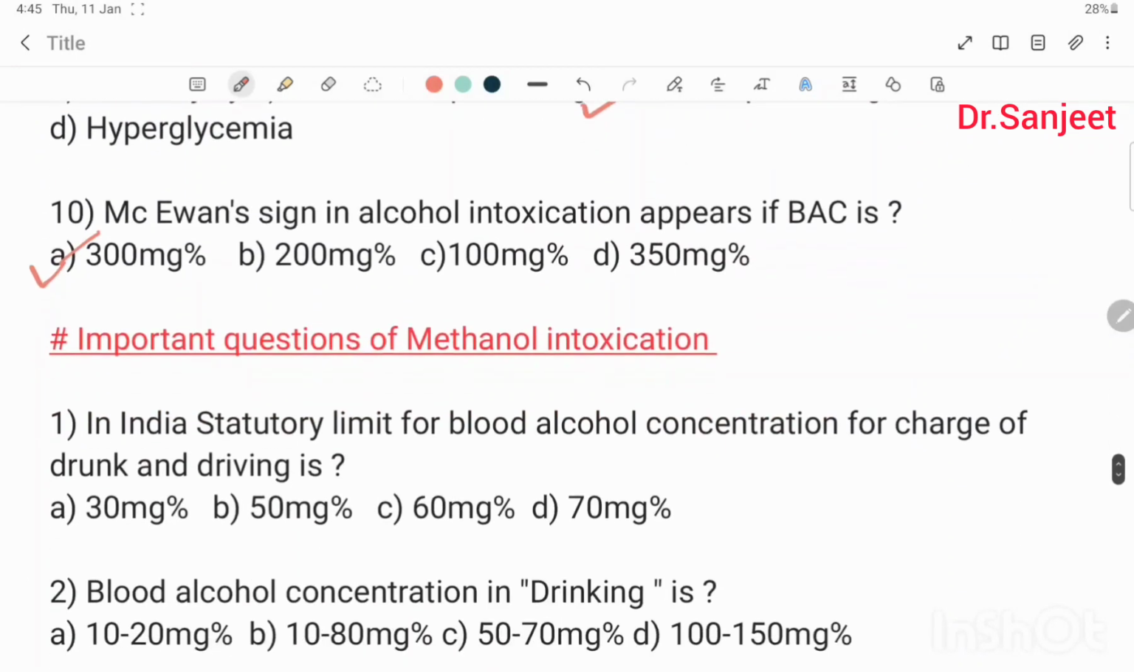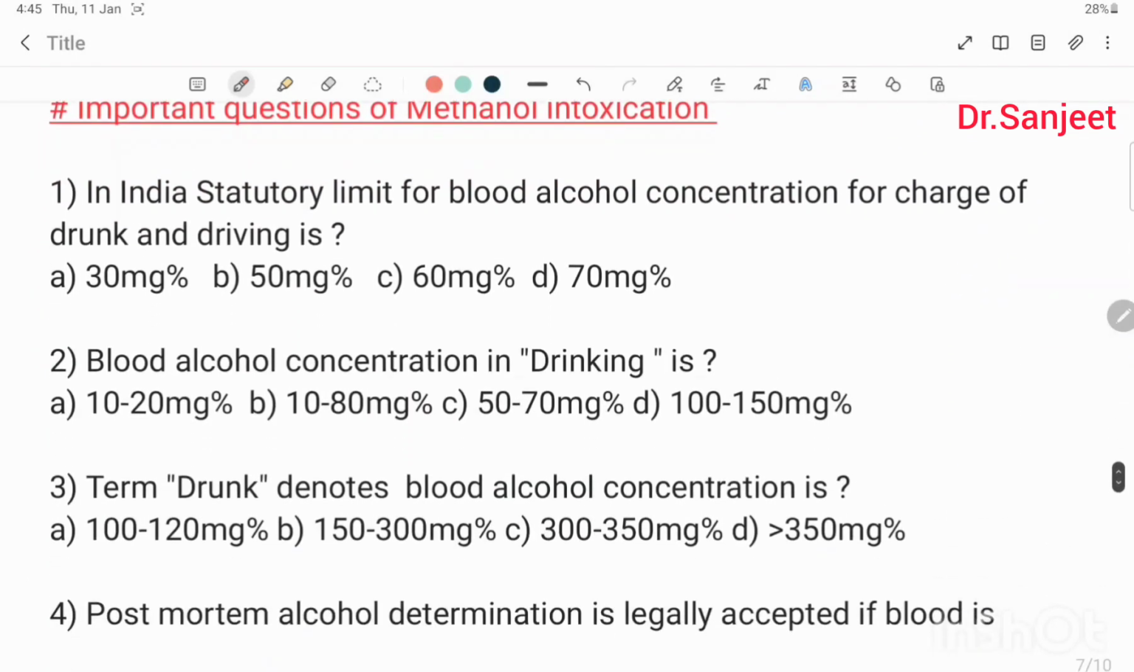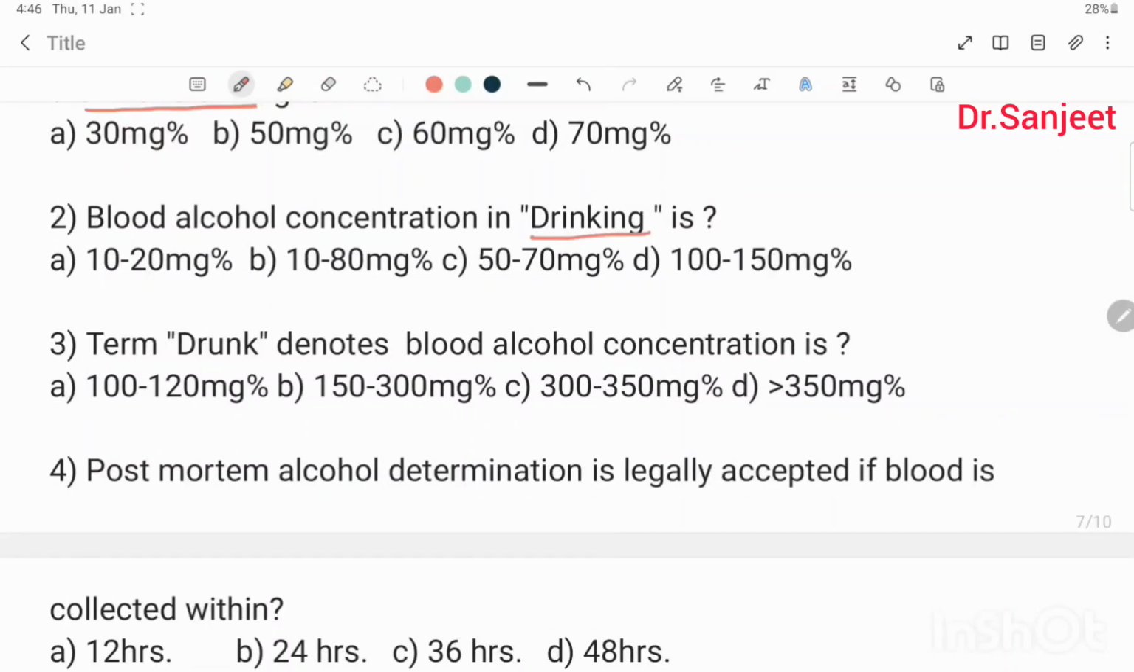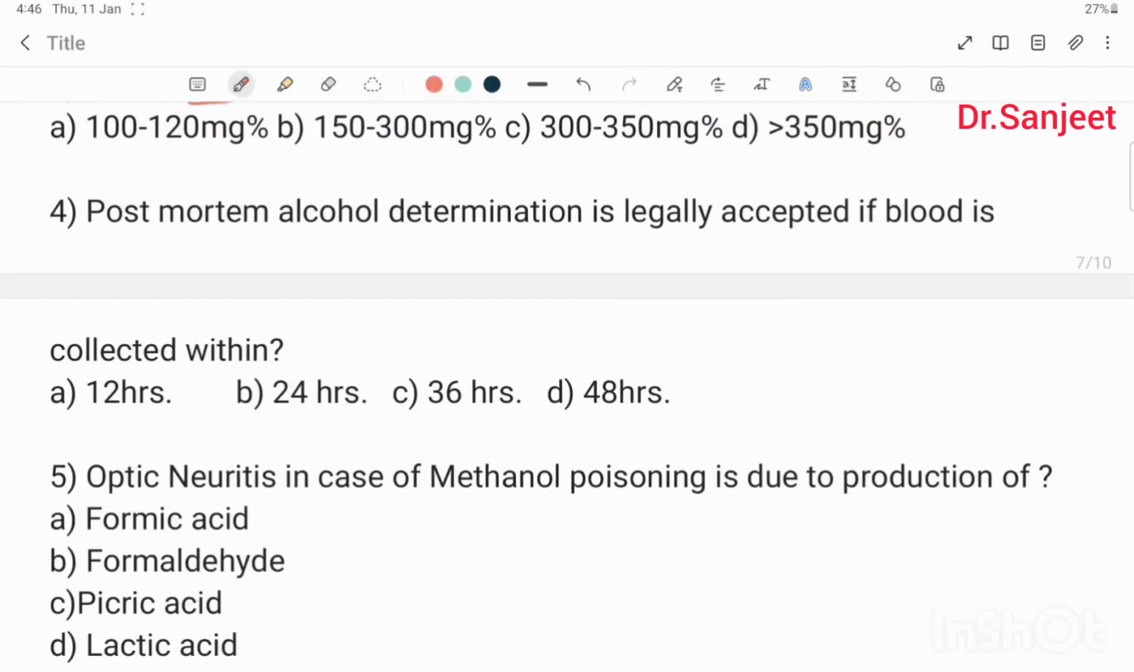Then important questions of methyl alcohol intoxication. In India, the statutory limit for blood alcohol concentration for charge of drunk and driving is 30 mg%, 50 mg%, 60 mg%, 70 mg%. Blood alcohol concentration in drinking is 10 to 20, 10 to 80, 50 to 70, 100 to 150. The term drunk denotes blood alcohol concentration 100 to 120, 150 to 300, 300 to 350, more than 350. Postmortem alcohol determination is legally accepted if the blood is collected within 12 hours, 24 hours, 36 hours, 48 hours.